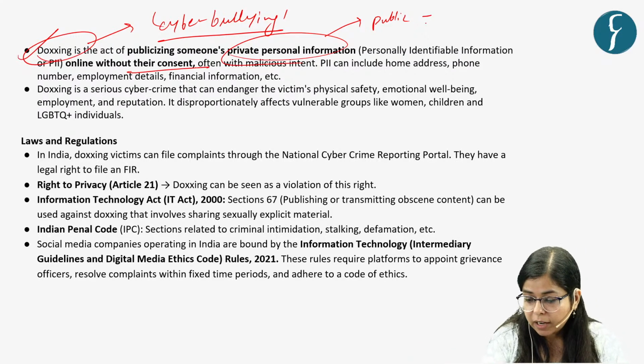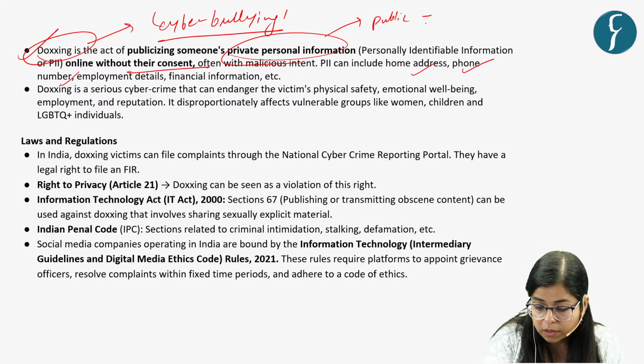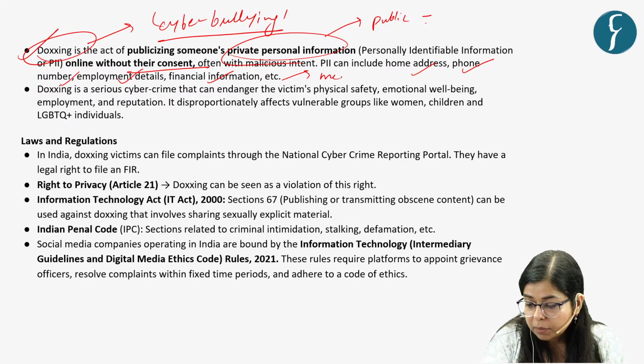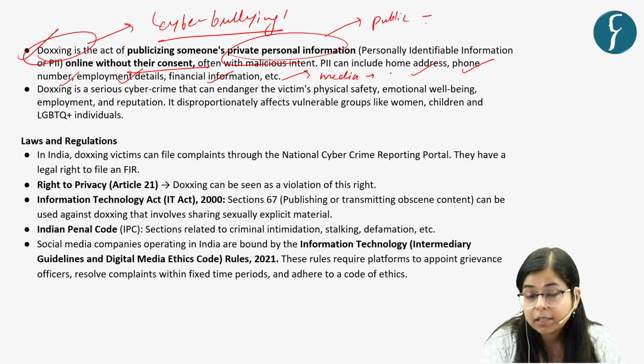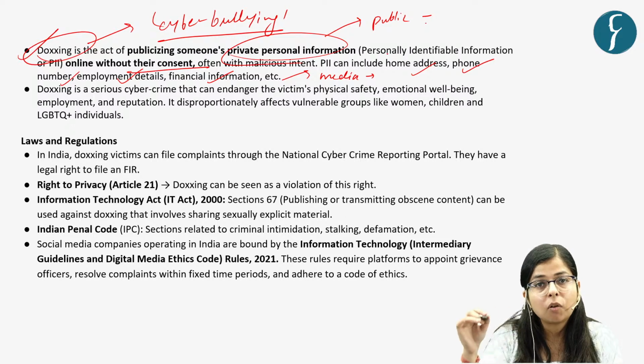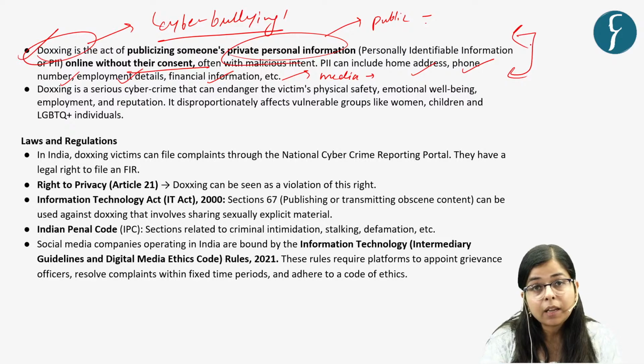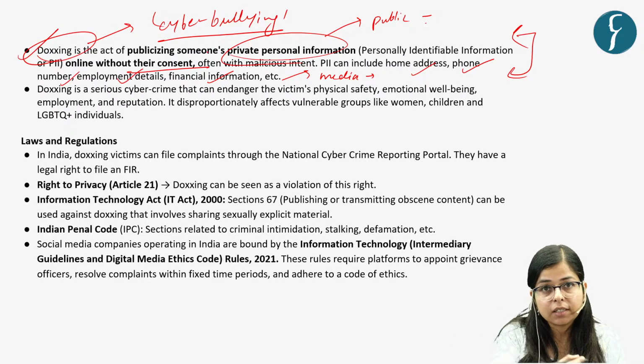Such kind of private information can be the home address of that person, his phone number, his employment details, his financial information, or any other media, maybe in the form of images, videos. Such information can be brought out in the public domain without the consent of that person.